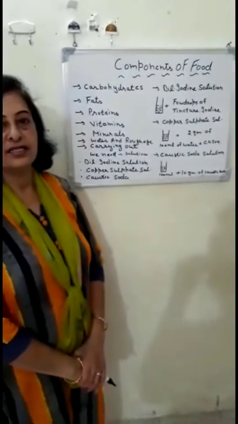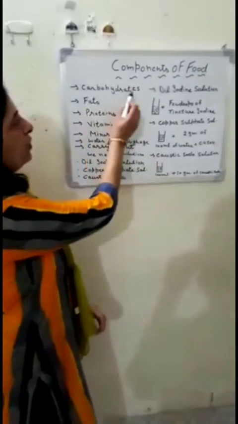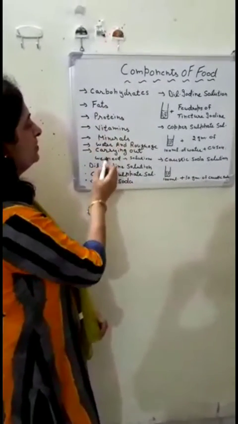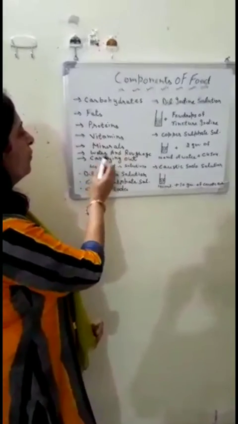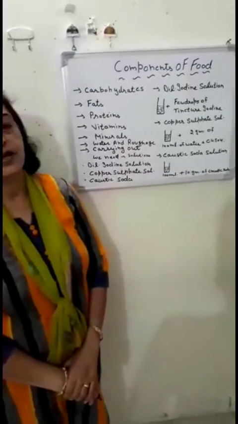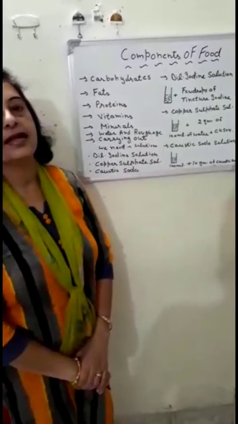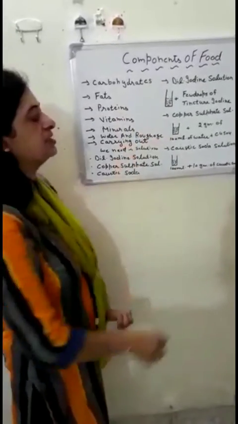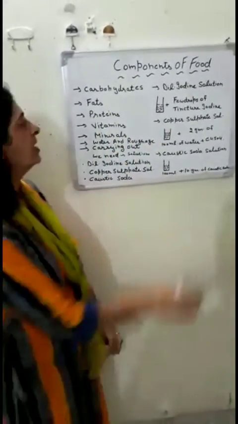The different components of food are carbohydrates, fats, proteins, vitamins, minerals, water and roughage. These are a must for our proper growth and maintenance of our body.